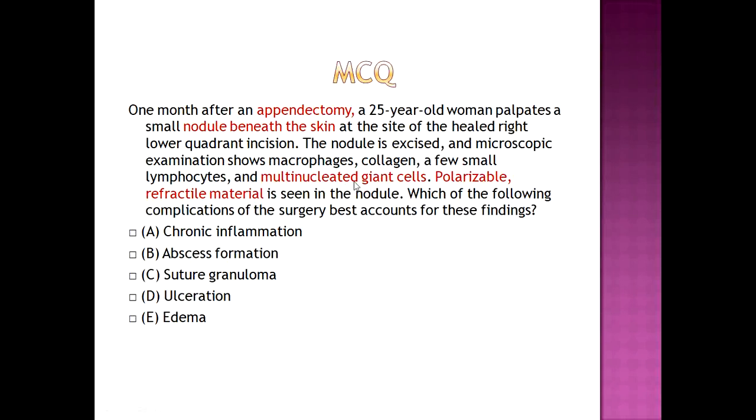These are all components of granulomas. Polarizable refractile material is seen in the nodule. That means some foreign body type material is present within the granuloma. So this is an example of foreign body type granuloma. Which of the following complications of surgery best accounts for these findings? It's suture granuloma, because it's a reaction against the suture material.